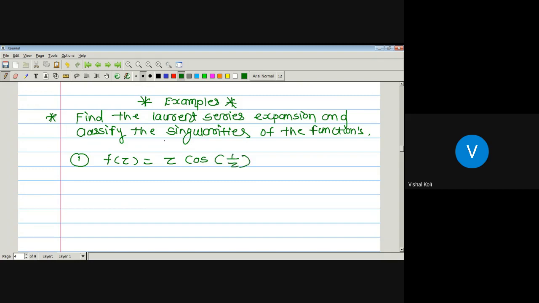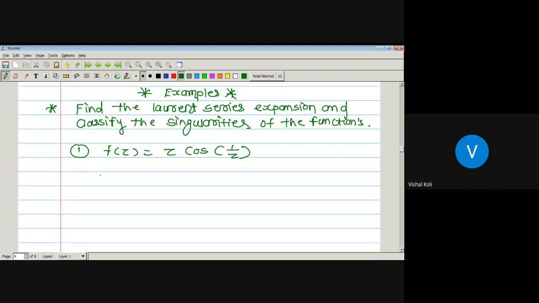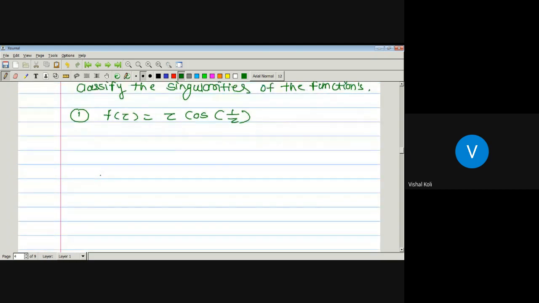Since we know that Laurent series expansion is useful in finding the type of singularity. So first here, as f of z equal to z into cos 1 by z, we have to find out its Laurent series expansion. And if we get the Laurent series expansion, then by checking whether its principal part contains a finite number of terms, an infinite number of terms, or there is no term, we will easily say which type of singularity the function has.